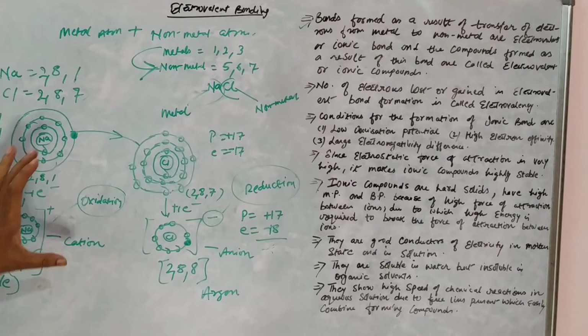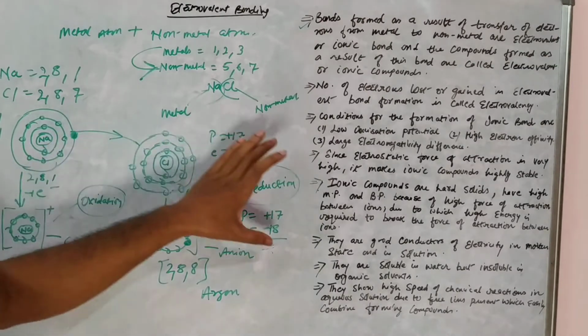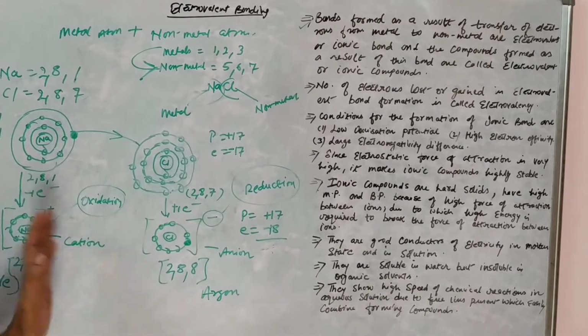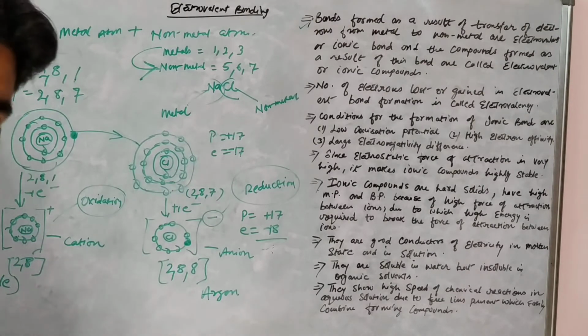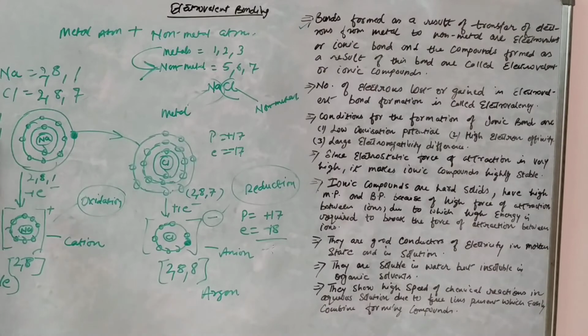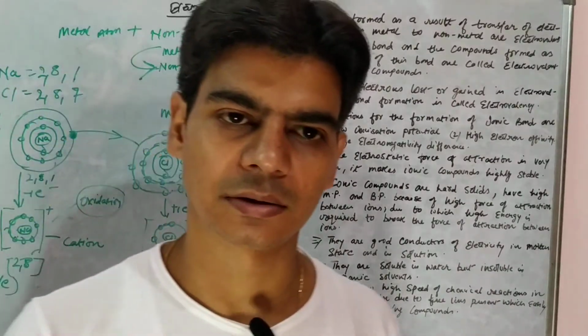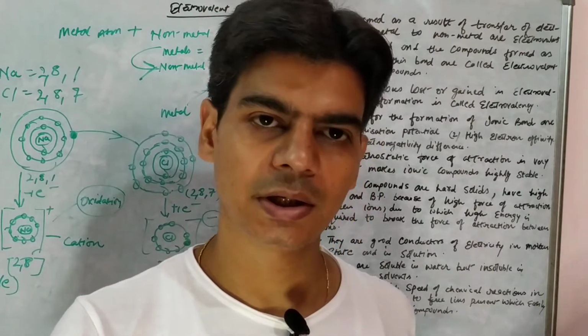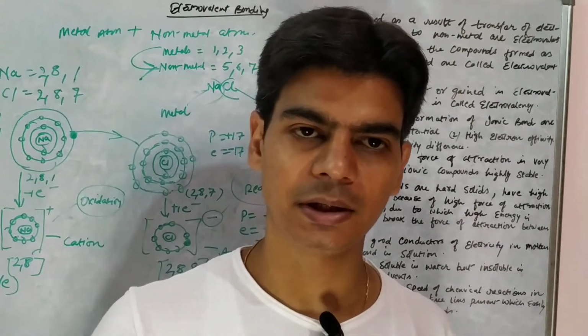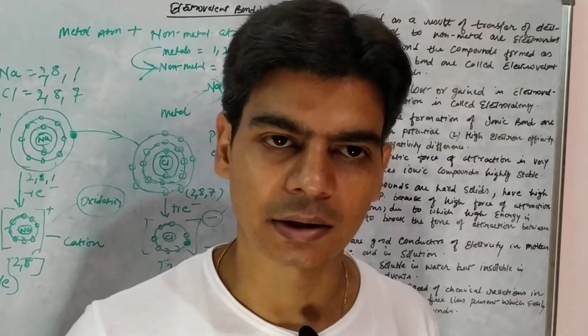So what do we see? That oxidation and reduction are taking place simultaneously in this electrovalent bond formation, in this reaction, right? So we also say that electrovalent bond formation is an example of redox reaction. We know that a reaction where oxidation and reduction take place simultaneously, we call it a redox reaction, right?